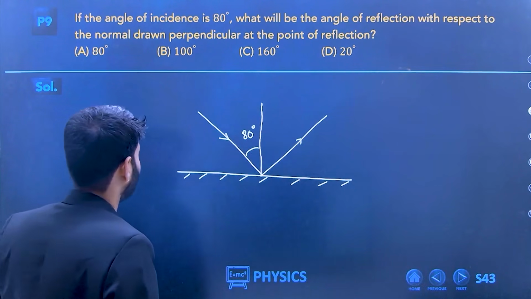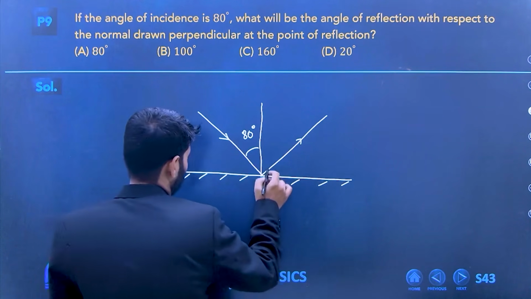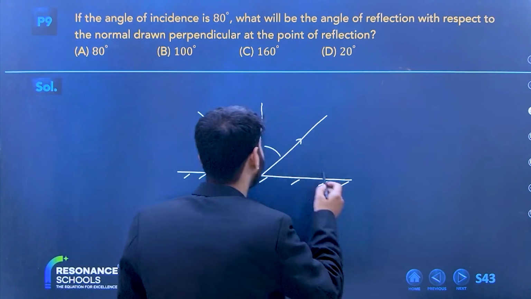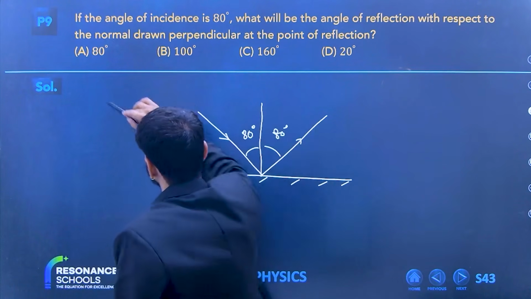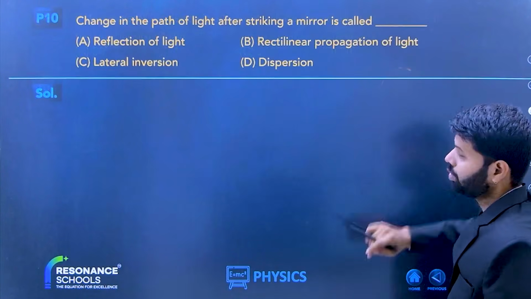Okay. So they are asking what is the angle of reflection with respect to the normal drawn perpendicular. Tell me what is the answer? Very good. A should be the answer. Okay, 80 degrees. How many of you got this answer?